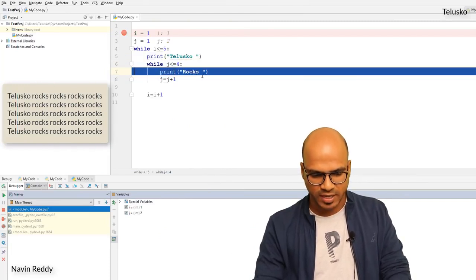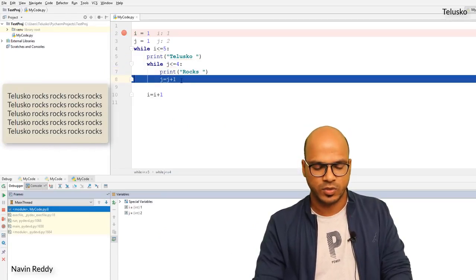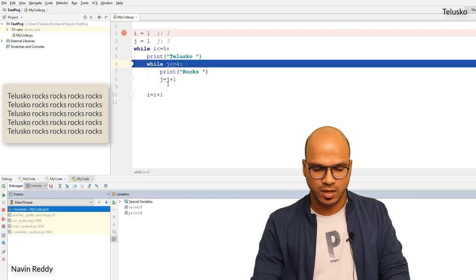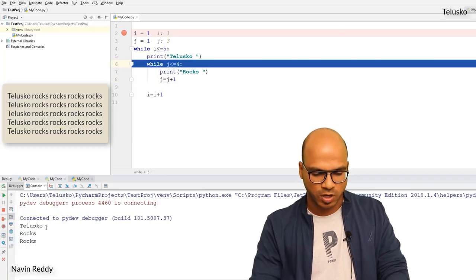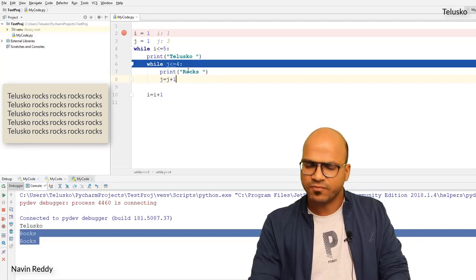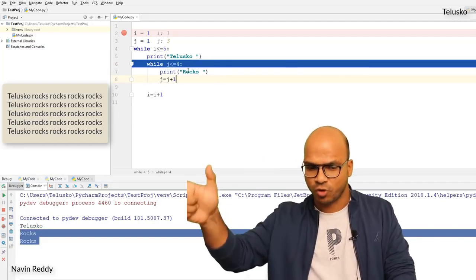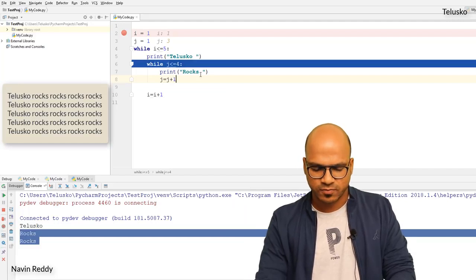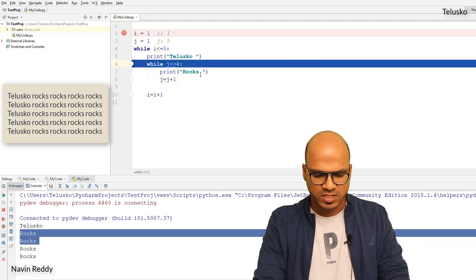So if I say F8 again, it prints rocks. It will increment the value of j to 3. And that's why you can see, if you see the output, we got 1 Telesco but 2 times rocks. Okay, so that works. In fact, we wanted this, right? We wanted 1 Telesco and 4 rocks. Okay, we'll do that. We'll think about that. If I run this, you can see we got rocks.